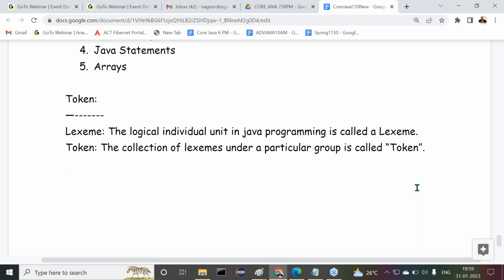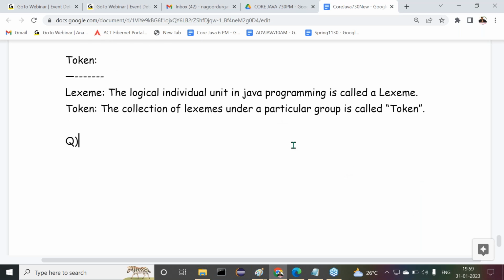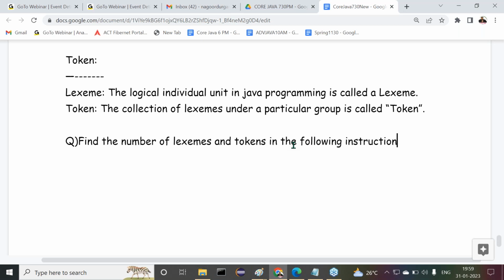All right, so now I want to give one example. We have to give some output for this example. Find the number of lexemes and tokens in the following instruction. Now this is my example.